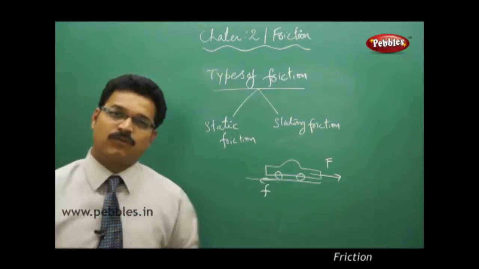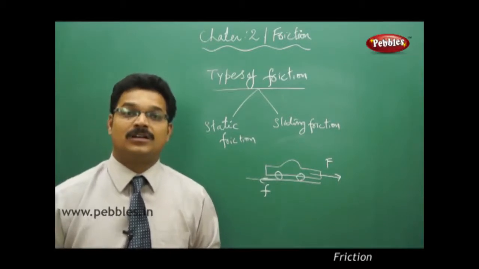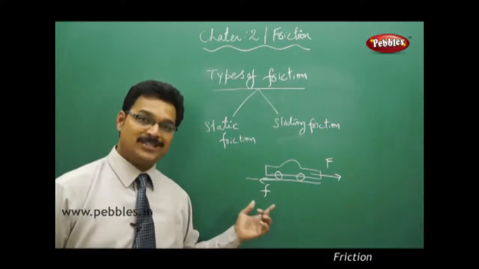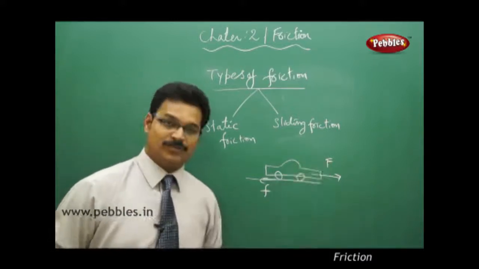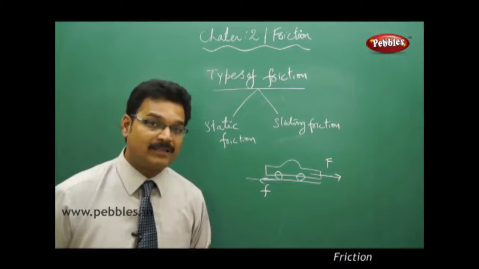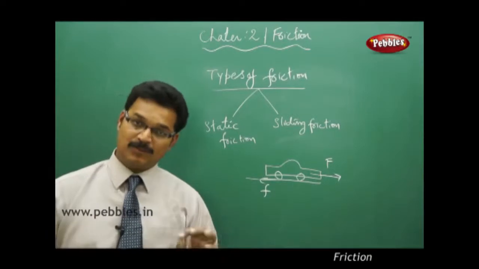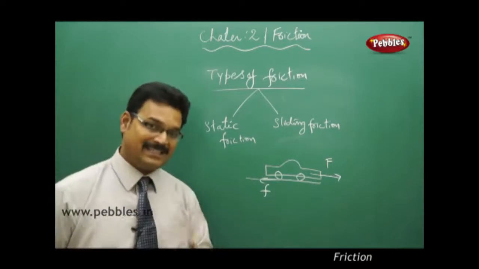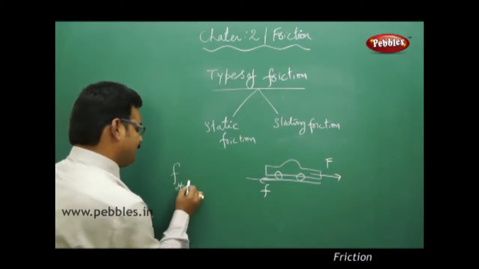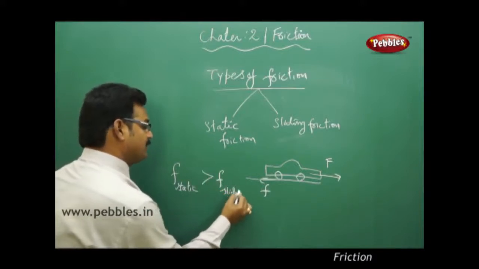So these sliding frictions, of course, are important when the body is in motion, but they are not that much larger compared to static friction. Because if the sliding friction is large compared to your applied force, then you can't move fast using your car. You can't move fast using your bike. So as you move faster in bikes and different vehicles, it simply proves that sliding friction is less compared to static friction. So if I say F, static friction is always greater than sliding friction.